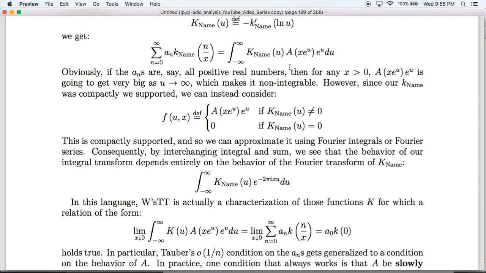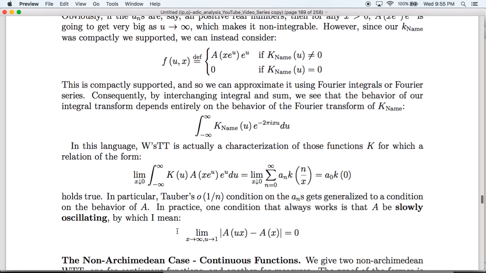And so in this language, Wiener's Tauberian theorem is actually a characterization of these kernels, k, for which we can deduce asymptotic information about the series, in particular about the ANs, by considering the asymptotic behavior of the integral.